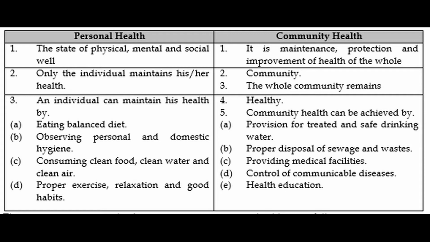Then the next one, proper disposal of sewage and waste. You can see we will clean our house, but sometimes we will take all this waste, wrap it, and throw it outside, right? That time we do not think about our community. We should think before doing that, right? Then providing medical facilities, control of communicable diseases and health education. So these are the points we should keep in mind for both personal health and community health.